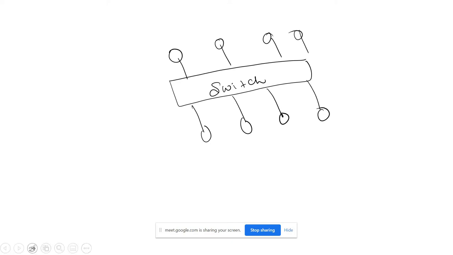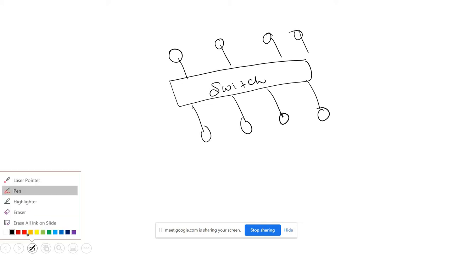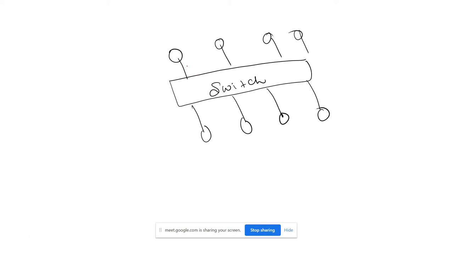Anyhow, what is happening is that I am connected to this computer, but I want that if I am sending any traffic, it should not be sent to any other port. I just want these two persons only.